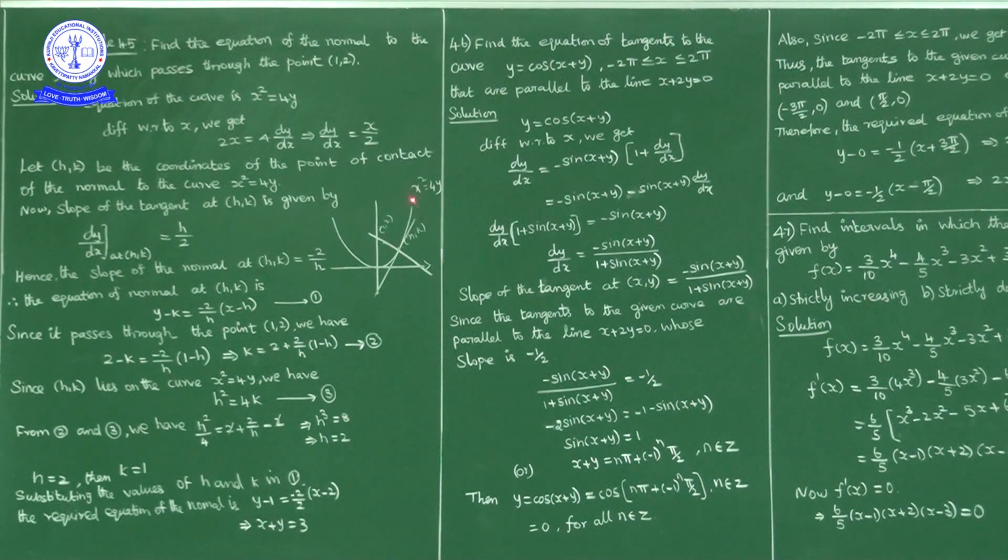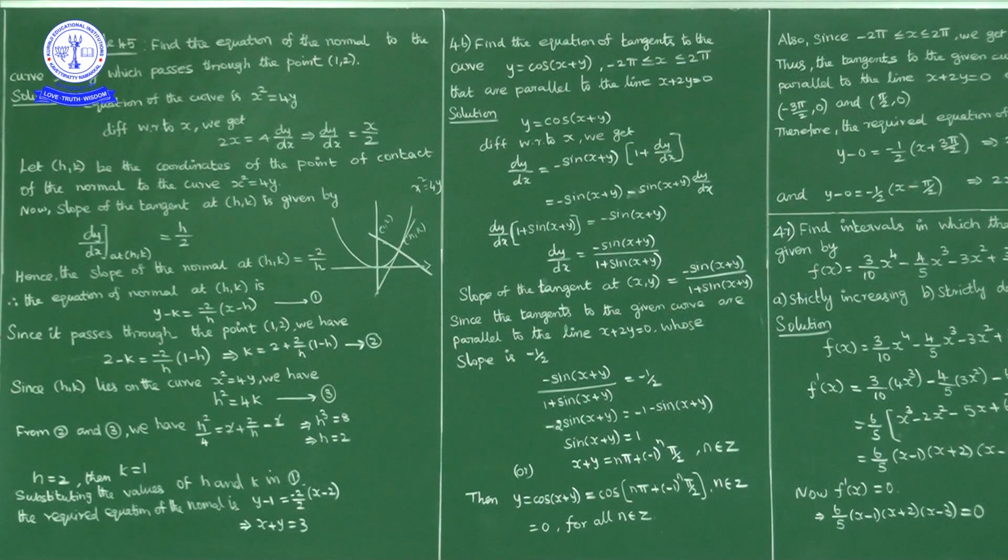So x square equal to 4y, if you differentiate with respect to x, what we get, 2x equal to 4 into dy by dx, dy by dx equal to x by 2. dy by dx gives the slope of the tangent to the curve. Now the slope of the tangent to the curve at (h, k): in place of x write h, in place of y write k. So dy by dx at (h, k) is equal to h by 2. This is the slope of the tangent.